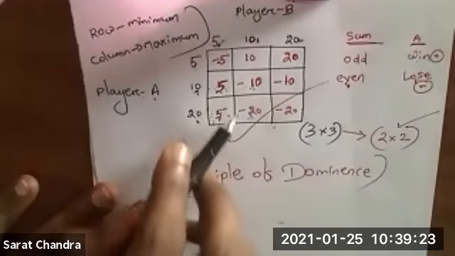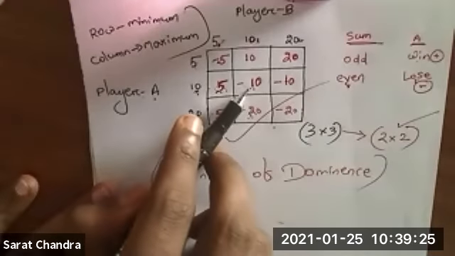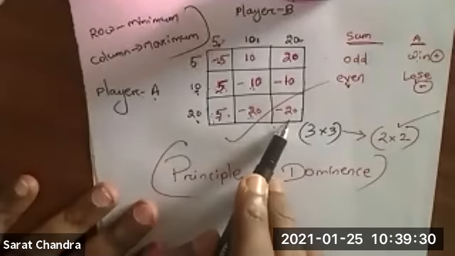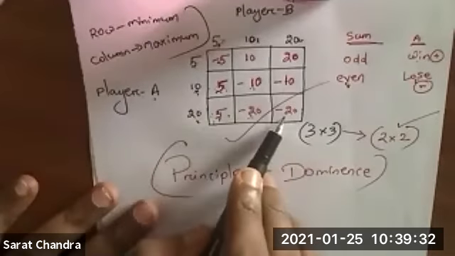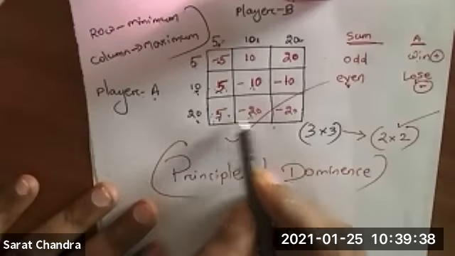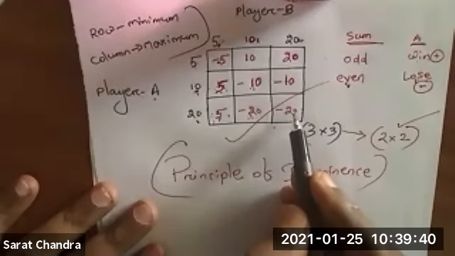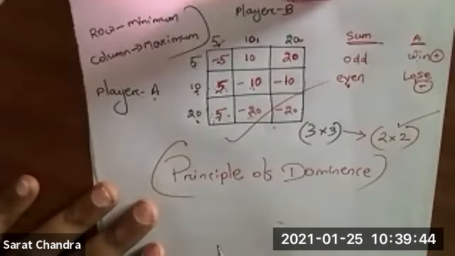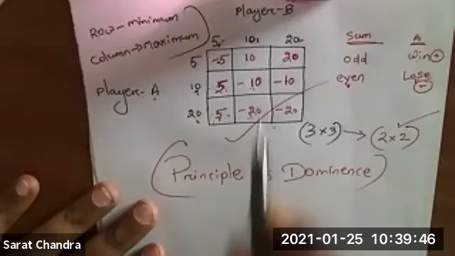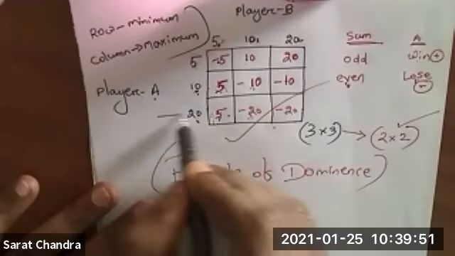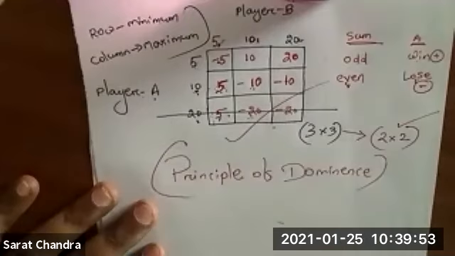Here -20, here -10. So -20 is less than -10. Condition satisfied. So we have seen all the value of row 3 is less or equal to the value of row 2. In that case, the row having less value, we can delete. So we can delete this row.